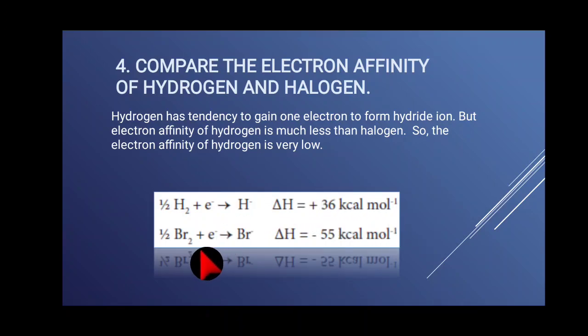In the same way, the electron is added to bromine. The bromine carries a negative charge, and the enthalpy is -55 kilocalorie per mole. So hydrogen has a tendency to gain one electron to form the hydride ion. Hydride ion means H minus ion, but the electron affinity of hydrogen is much less than halogen. So the electron affinity of hydrogen is very low when compared with the halogen.